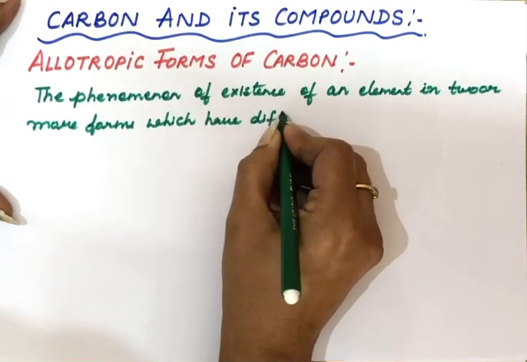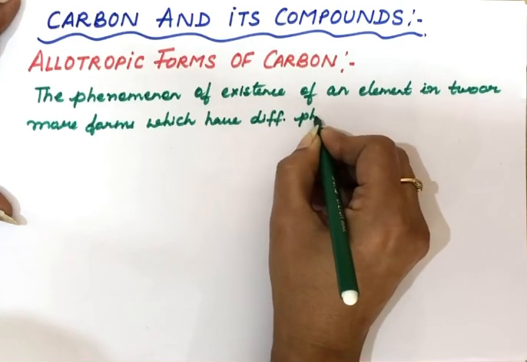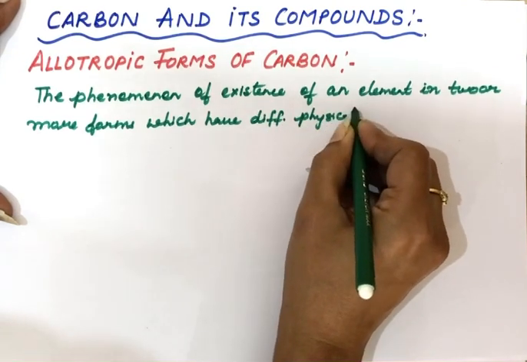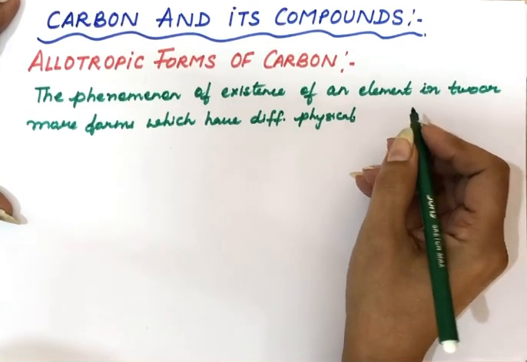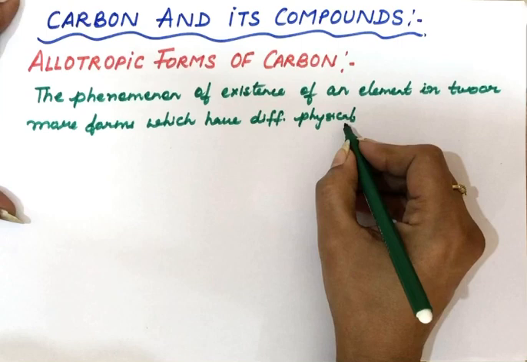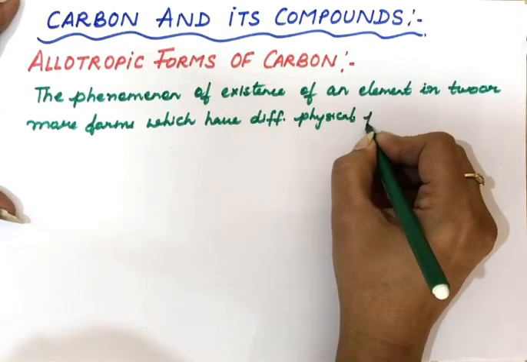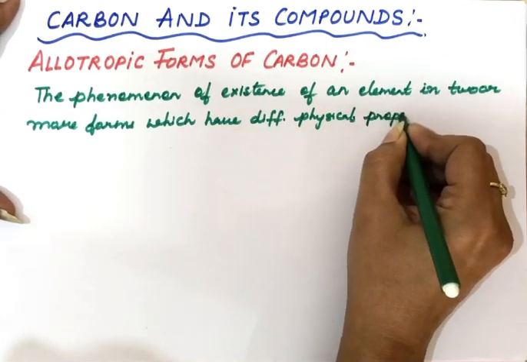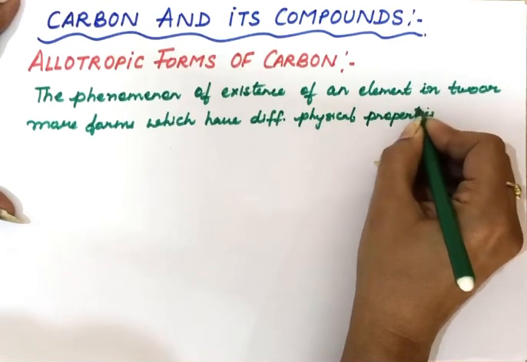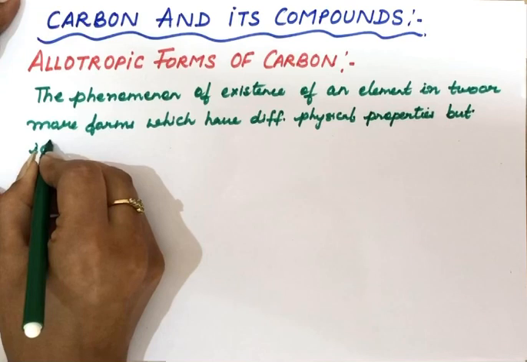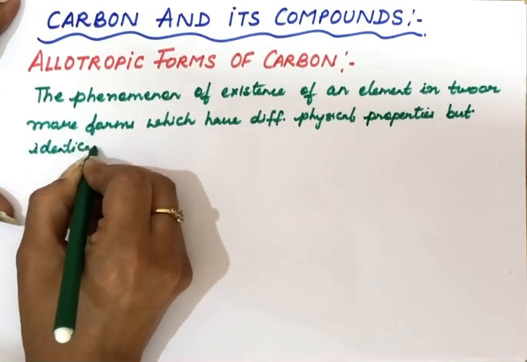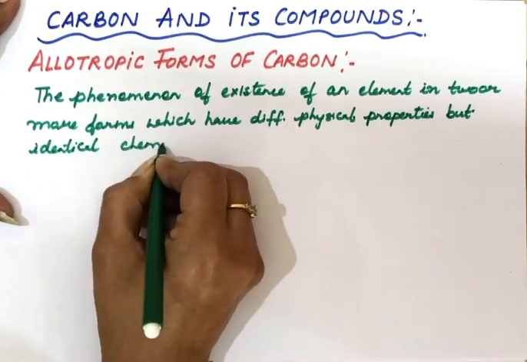Chemical properties will remain the same because these forms are made up of the same element. If the element is same in these forms, the chemical properties will remain the same, but they will have different physical properties. Physical properties will be different because the arrangement of the atoms of the element will be different, but identical chemical properties